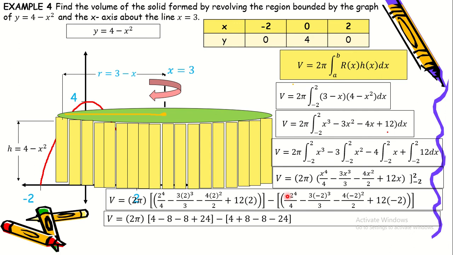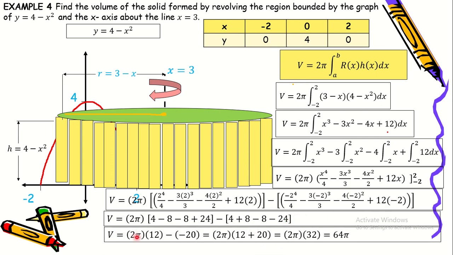Minus, dito naman tayo. So, negative 2 raised to 4 is still 16. Divided by 4 is 4. Negative 2 times 3. Negative 2 raised to 3 is negative 8. Negative 8 times 3 is negative 24. Negative 24 divided by 3 is negative 8. And then, minus yung nandito. So, negative of negative 8. Kaya, positive 8 yung nandito. Minus 4 times negative 2 squared is 4. 4 times 4 is 16. Divided by 2 is 8. Plus 12 times negative 2 is negative 24.